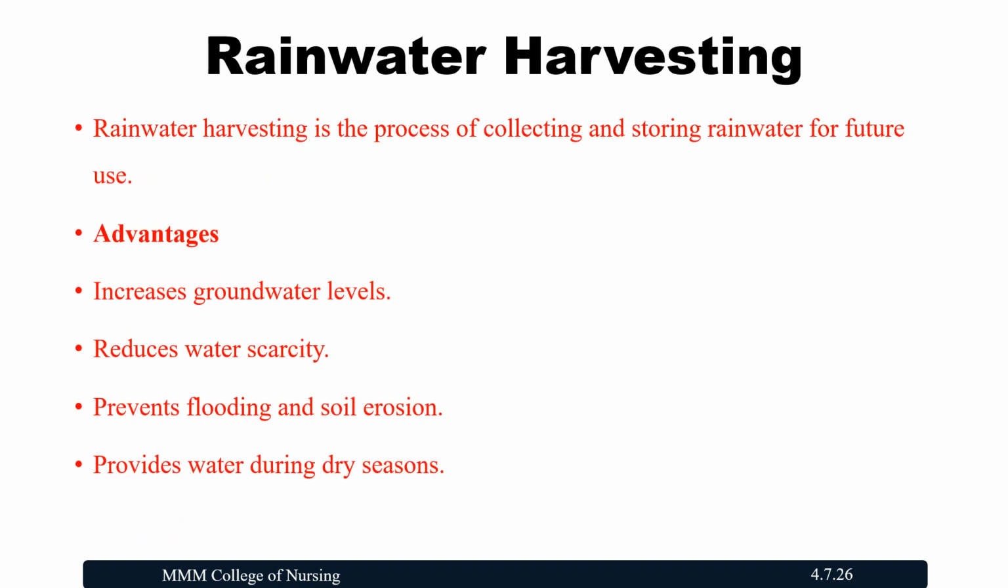Rainwater harvesting. Rainwater harvesting is the process of collecting and storing rainwater for future use. What are the advantages of rainwater harvesting? It increases the groundwater level, reduces water scarcity, and prevents flooding and soil erosion. It provides water during the dry seasons also. So many advantages are there. Every citizen of the country has the responsibility of safeguarding nature, so they have to do rainwater harvesting on their own.